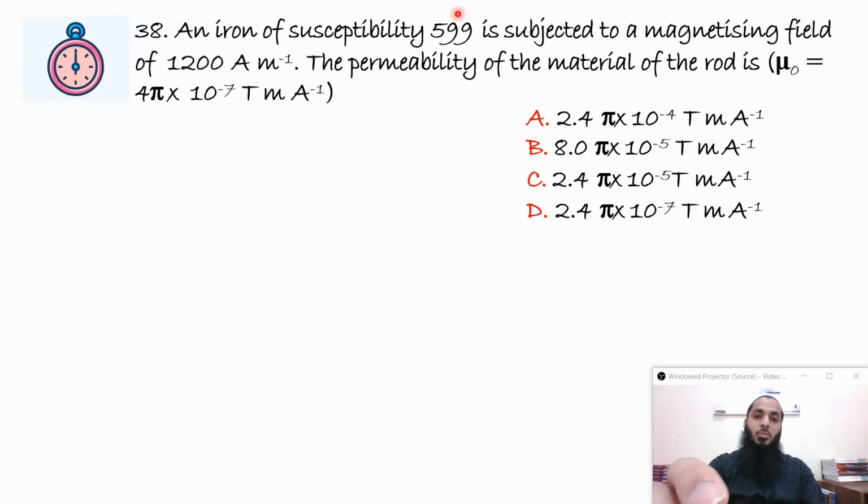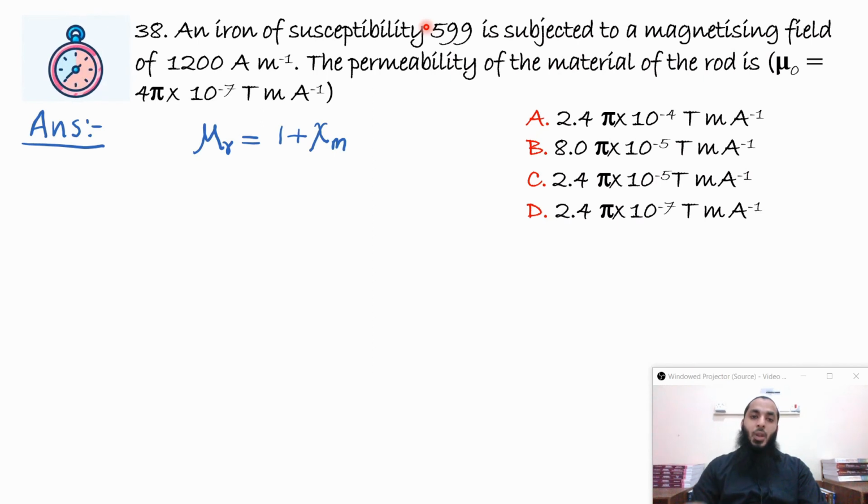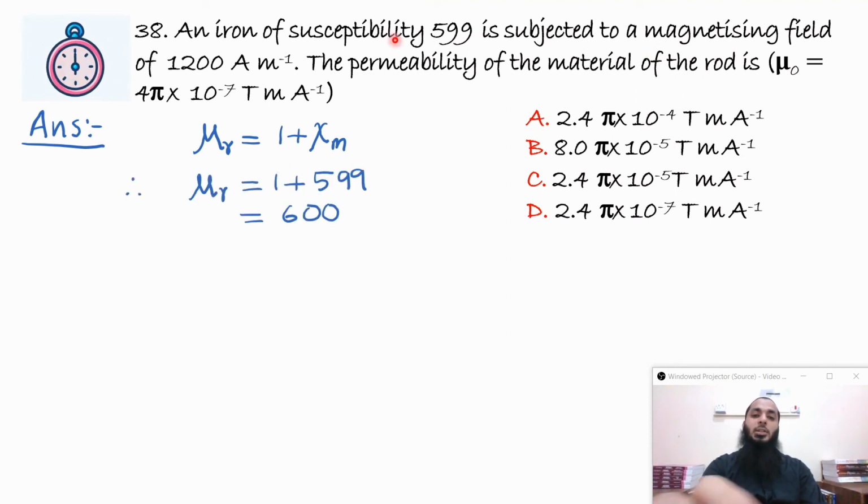But we have a relation mu r is equal to 1 plus chi m, where this is the susceptibility, 599. So you just have to add 1 to that to get mu r, and easily we can get the permeability of the material as mu naught into this value. This value of magnetizing field is just additional data.